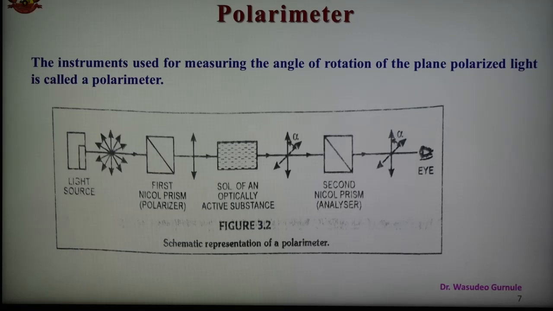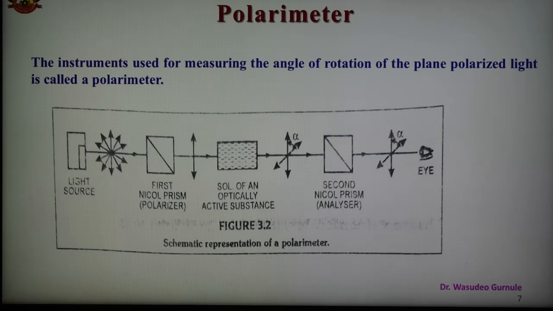However, when a solution of an optically active compound is placed between the polarizer and the analyzer with their axes of polarization parallel to each other, the intensity of the light coming out of the analyzer is much less than that falling on the polarizer.